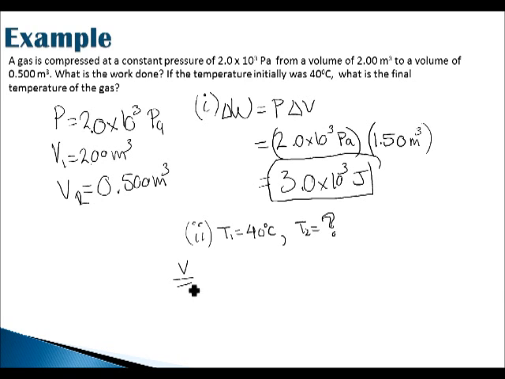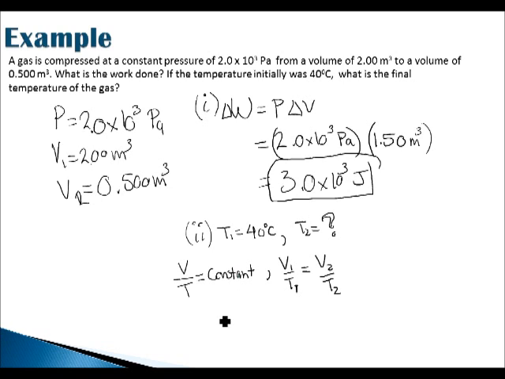And so the ratio of volume to temperature, we know from looking at the equation of state of an ideal gas, is V over T is constant. Another way of writing that is V1 over T1 is exactly equal to V2 over T2.